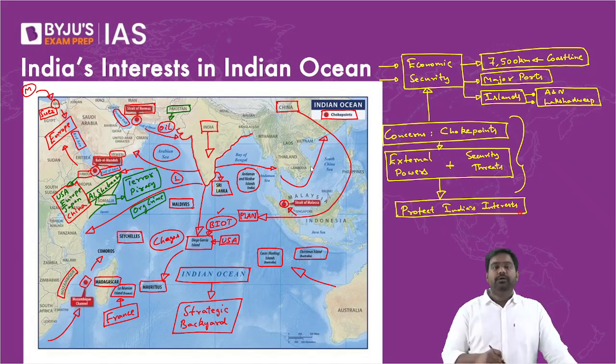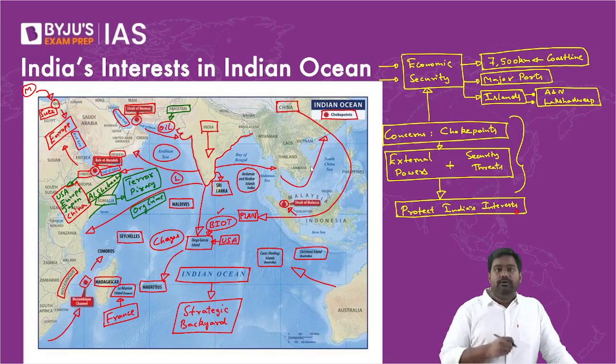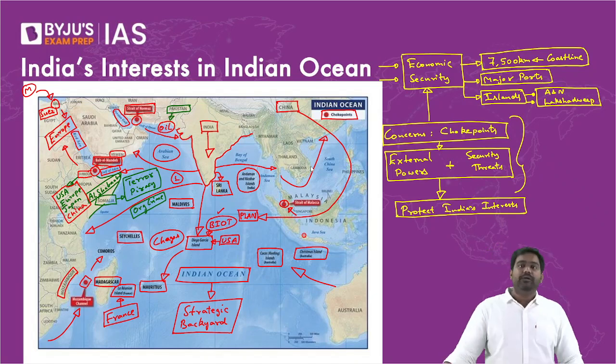If you look at the Indian Ocean, there are tremendous opportunities for India. At the same time, there are major challenges that arise from the Indian Ocean: dealing with terrorism, dealing with organized crime, countering the influence of external militaries and external powers, especially that of China, right? Promoting economic relations and protecting the marine environment. All these are major focus areas for India. Understood? I can give you some examples to show the security threats.